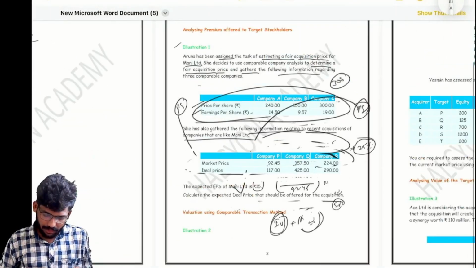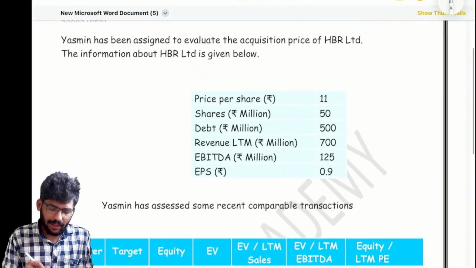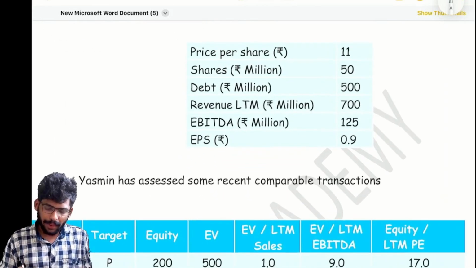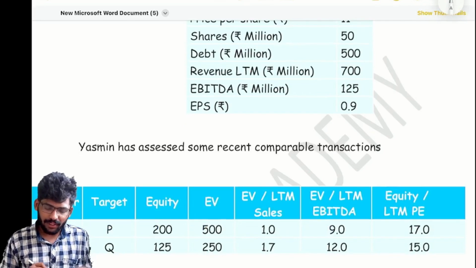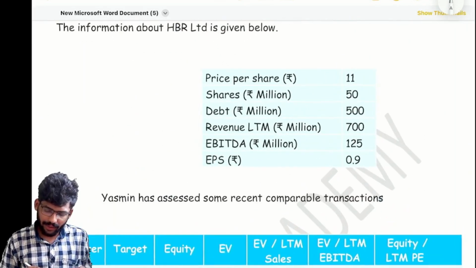Come to question number 2. Simple. Jasmine has been assigned to evaluate the acquisition price of HBR Limited. The information of HBR is given below. Price per share 11. Shares 50 million. Debt 500, revenue 700, EBITDA 125, EPS 0.9.